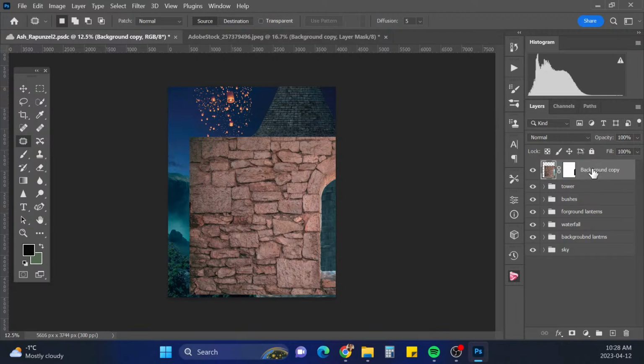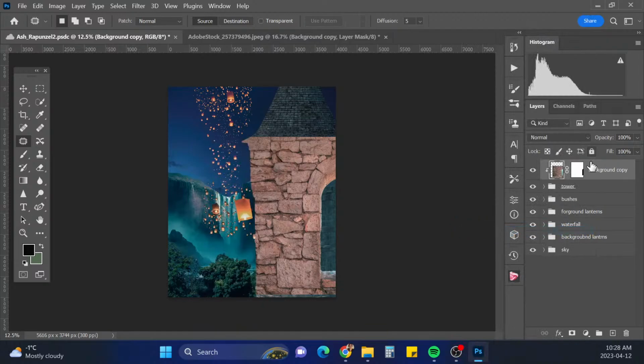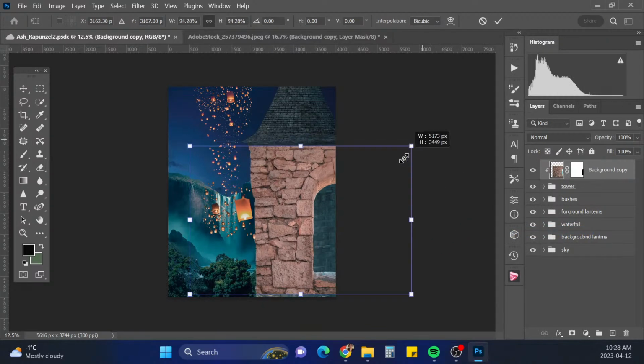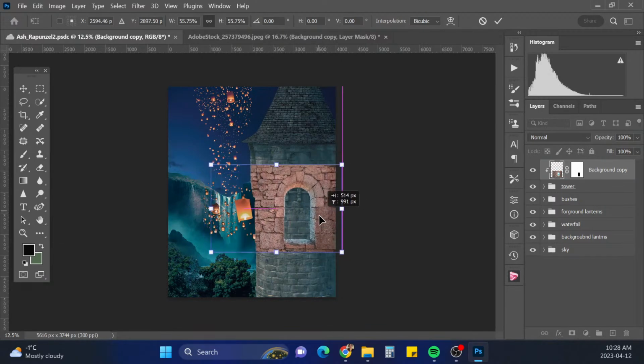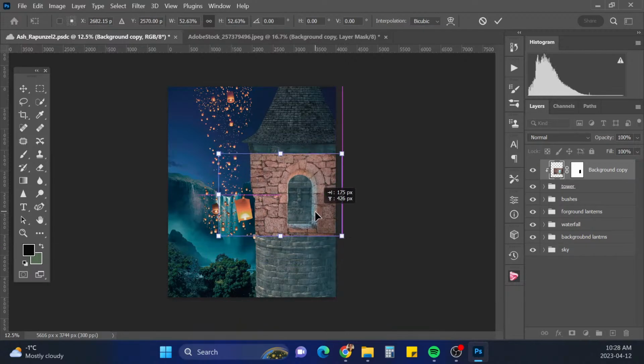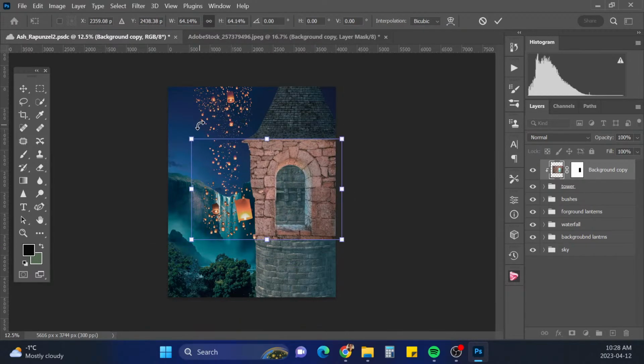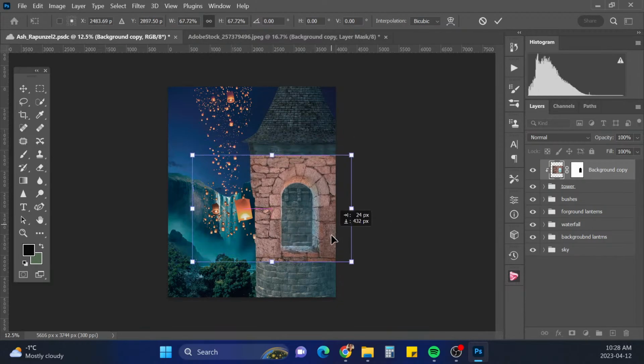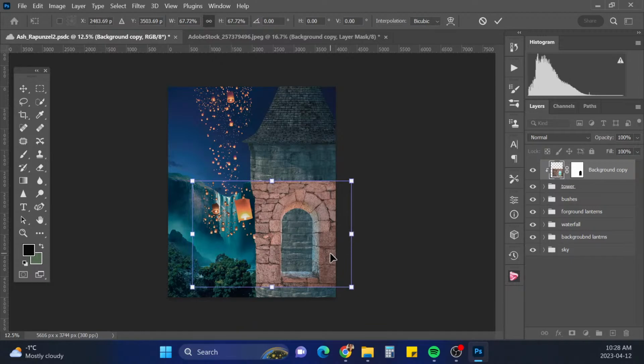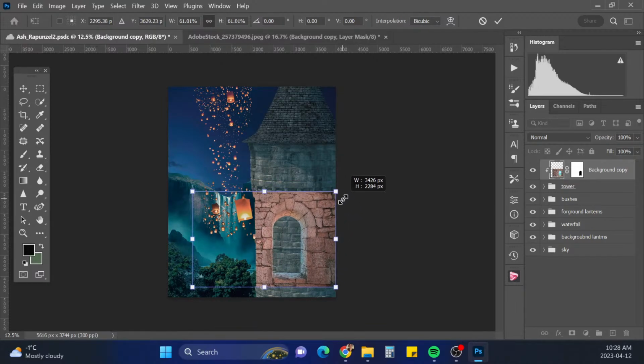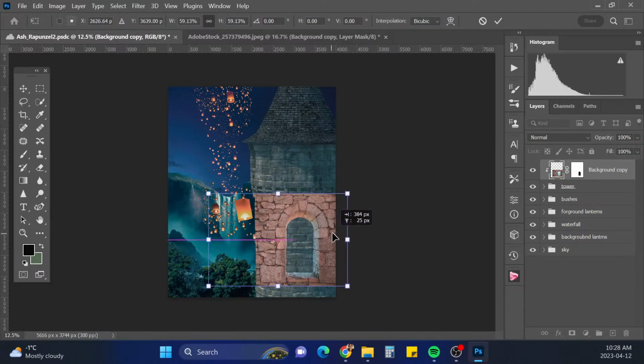And I'm actually going to, we've got a clipping mask to the tower here. So we want our window to be fairly big. Just figure out where we want it to be, like there. I kind of want the stones to be similar sizes, I think.